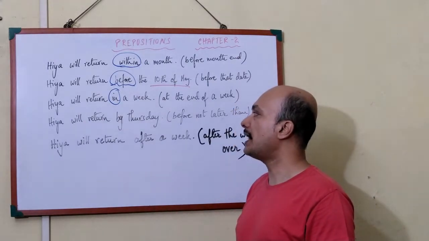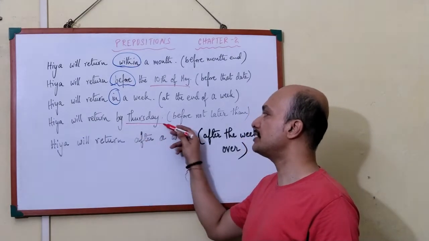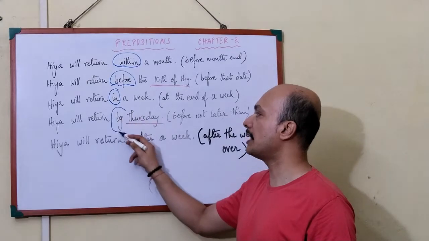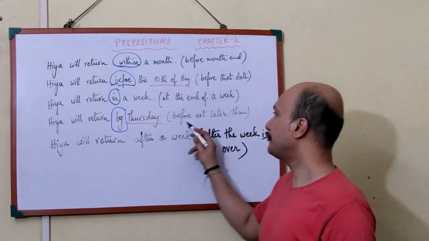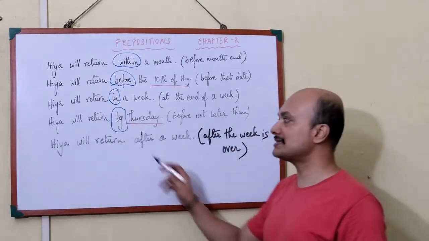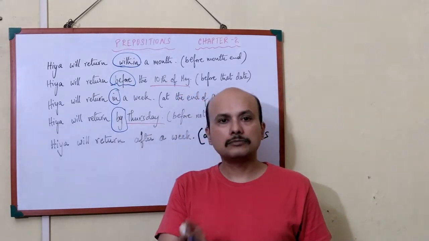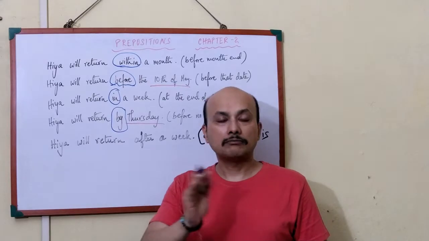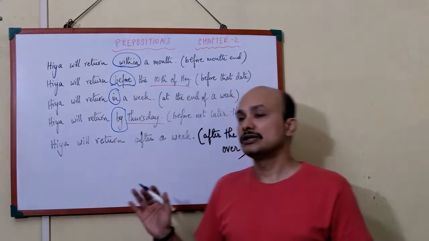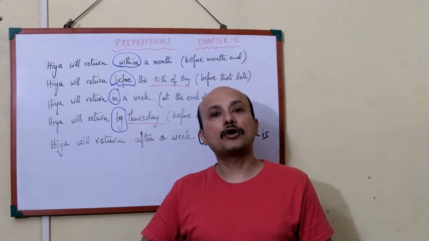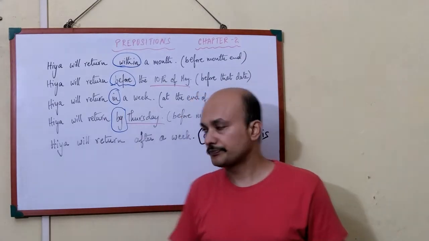Next one is by Thursday. By which day? By Thursday. Preposition used is by. Before, not later than. Again the same thing. By Thursday means she is going to return Tuesday, Wednesday, but not after Thursday. So before Thursday, she is going to come, not after that.